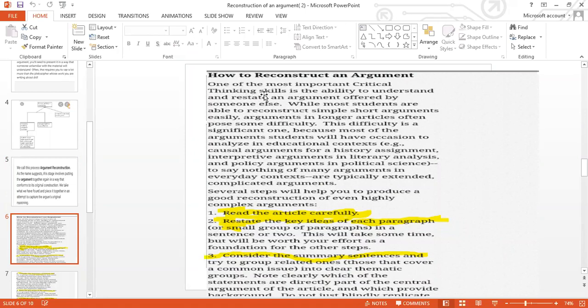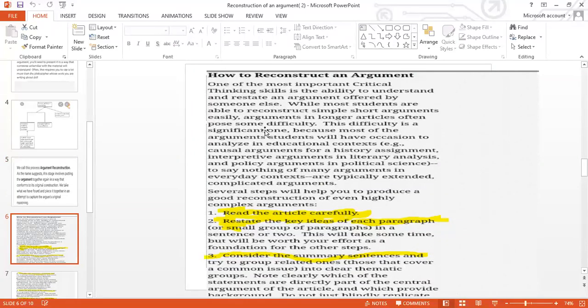One of the most important critical thinking skills is the ability to understand and restate the argument offered by someone else. While some students are able to reconstruct simple short arguments easily, arguments in longer articles often pose some difficulty.